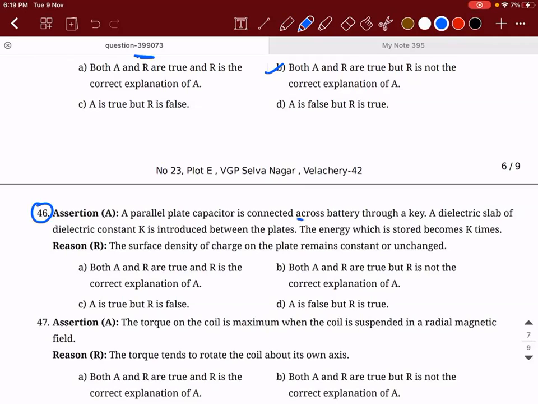A parallel plate capacitor is connected across a battery through a key. A dielectric slab of constant K is introduced between the plates. The energy which is stored in the capacitor becomes K times. Correct? Is it right?